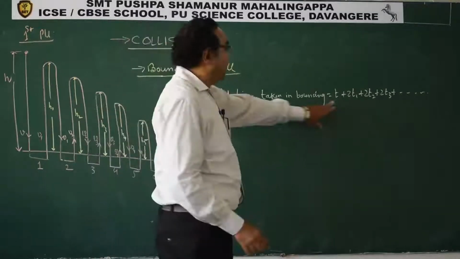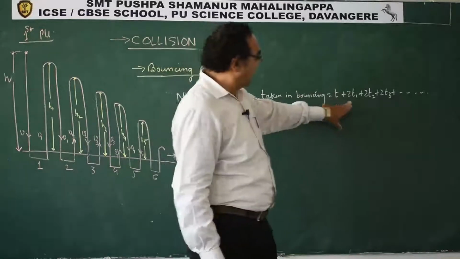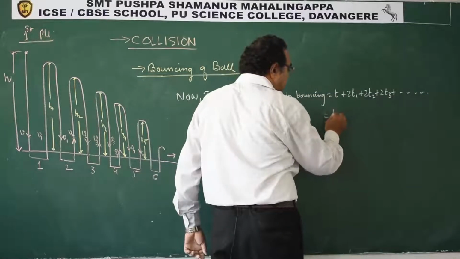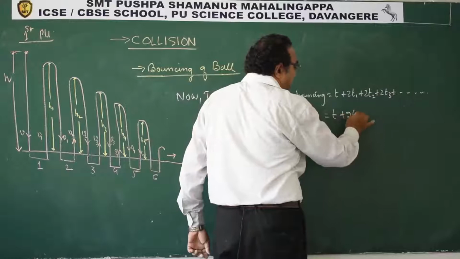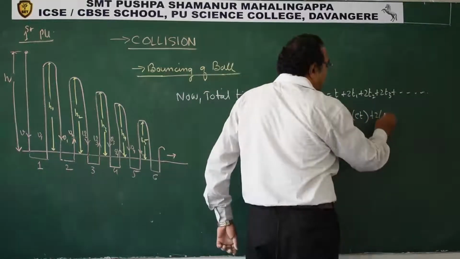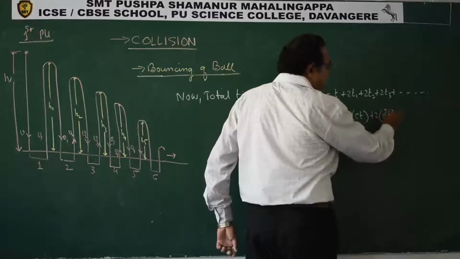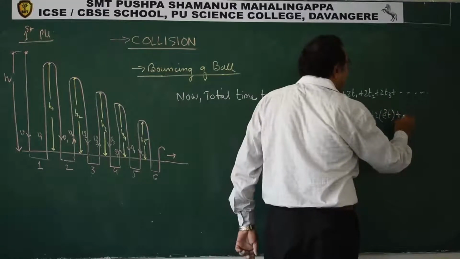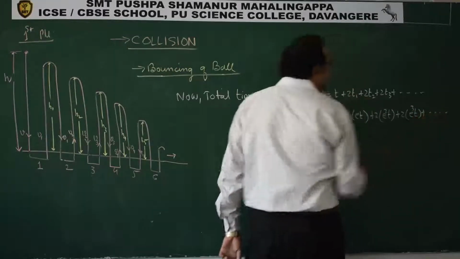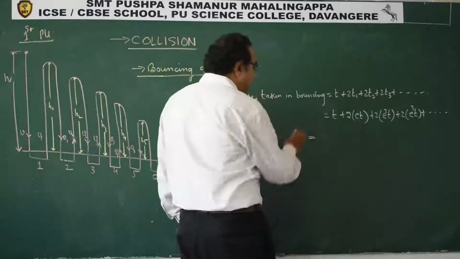That is why the first one is only t and the rest all are twice. So we can write this way. t1 is what? e t. t2 is what? e square t. We have derived it. t3 is what? e cube t. Like this it goes. So what can we say? Total time.